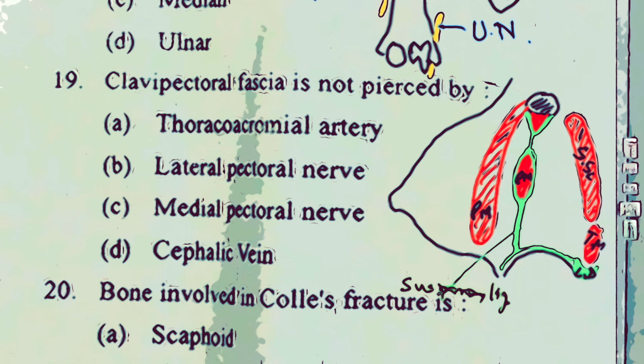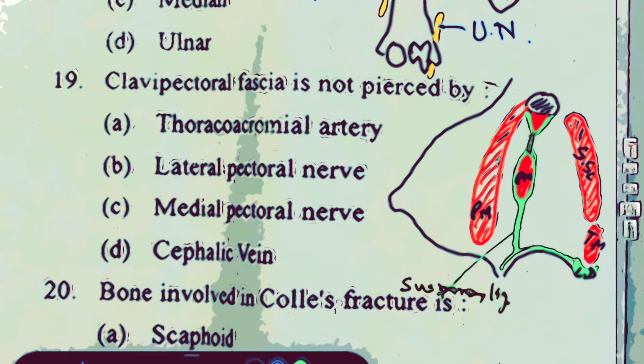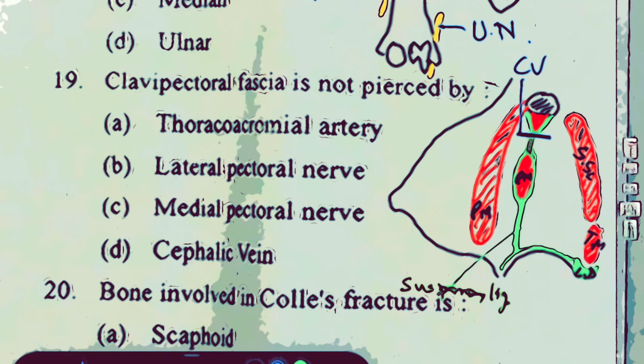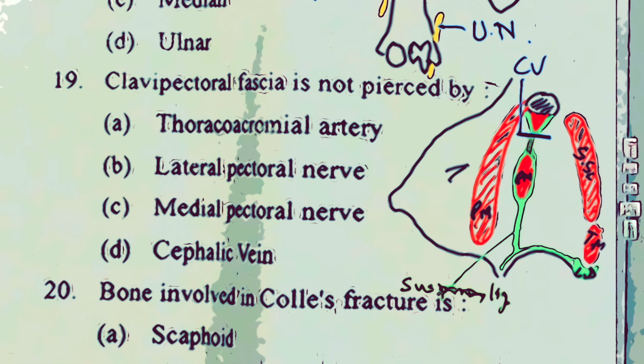Clavipectoral fascia is actually this portion. So what are the structures piercing it from the front? Reaching behind is the cephalic vein. This is the cephalic vein. Then you have the lymphatics. The lymphatics from the deeper surface of the breast also perforate the clavipectoral fascia and drain into the apical group of axillary lymph nodes.